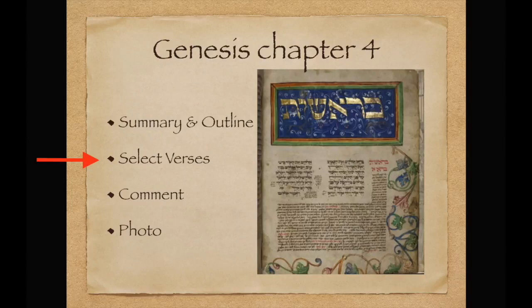This is important because in the first few chapters, there's variation on what to call the deity. The first chapter called him Elohim, other chapters called him Yahweh Elohim, and so at this point in time, we are told that he is referred to as Yahweh alone. Now let's move on to the verses.